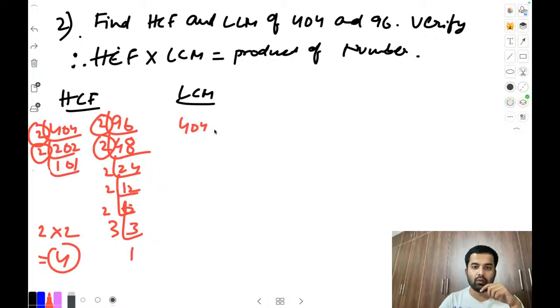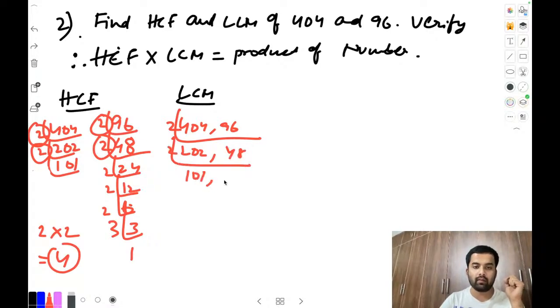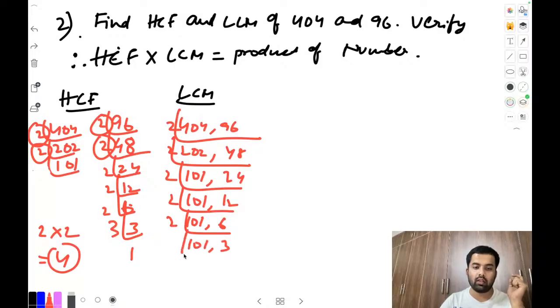So 4 comma 96, we can apply by 2 table. It is what? 202. This become what? 48. Again 2 table 1 not 1, and this become 24. Again 2 table 1 not 1 as it is, this become 12. Again 2 table 6 and 101 3, and the last will come, let it be.